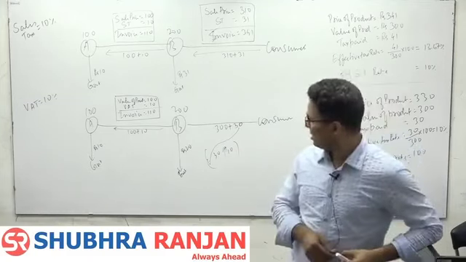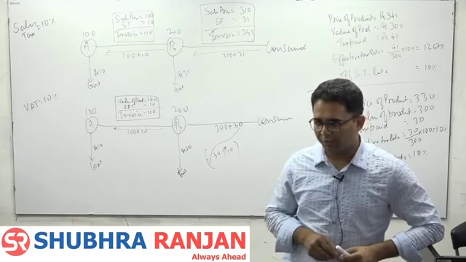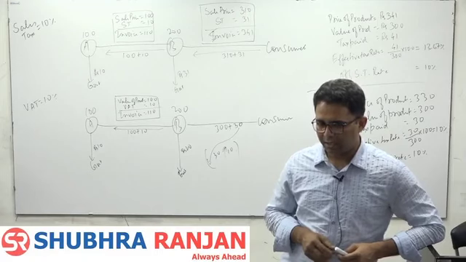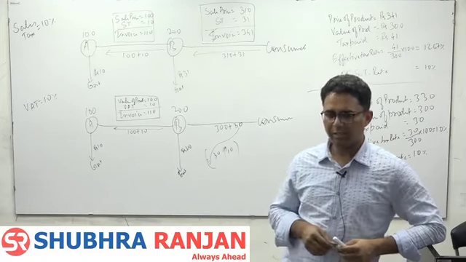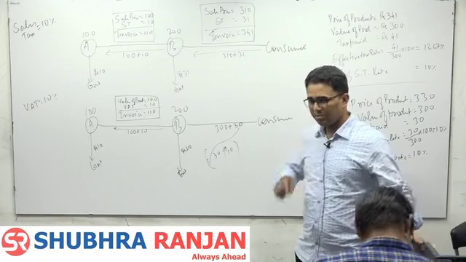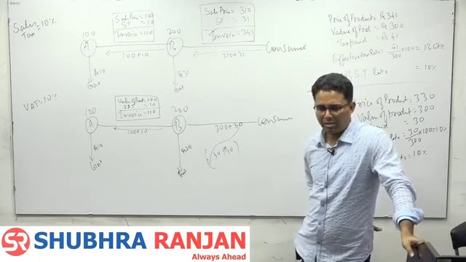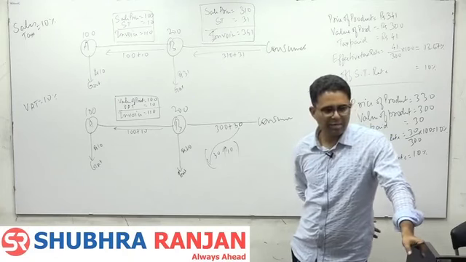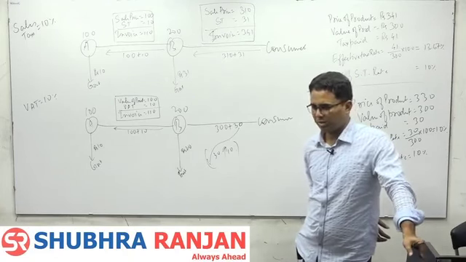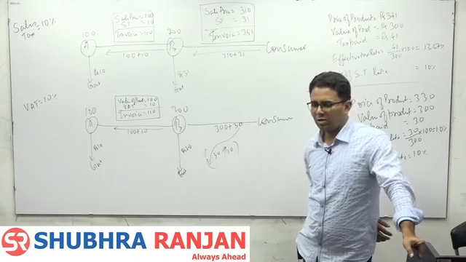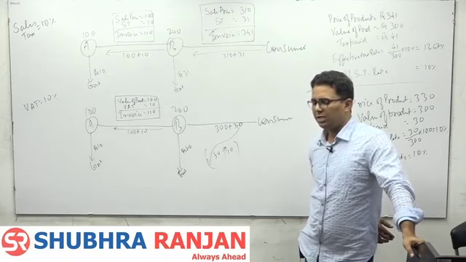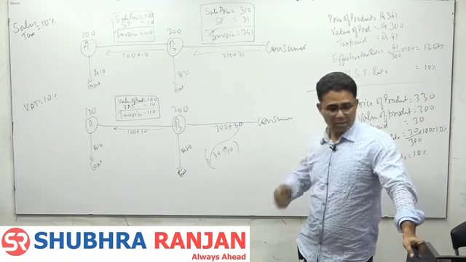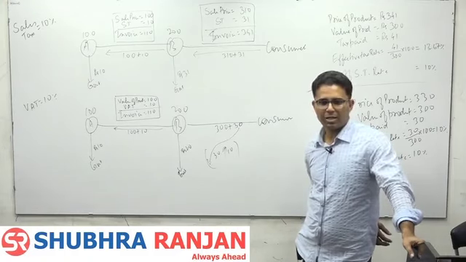Taxes paid by B, that is ₹10 on the purchase of inputs from A, is credited back to B by the government, full stop. This is called input tax credit mechanism.